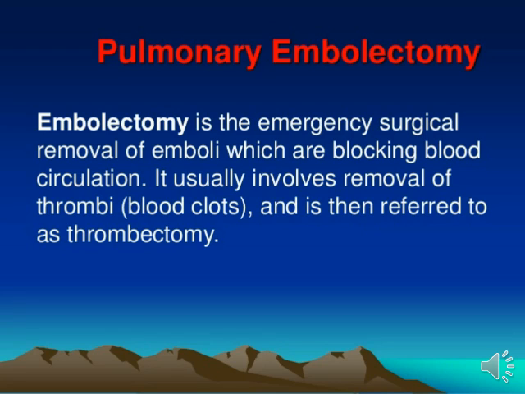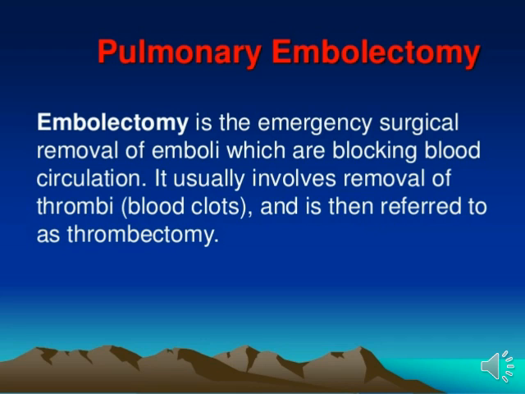So whichever area or lobe of the lungs has a clot, that particular area is given a surgical opening, and we remove the clotted blood by embolectomy surgery. Okay students, so that is the surgical management for the pulmonary embolism situation. Now we will see the complications of pulmonary embolism.